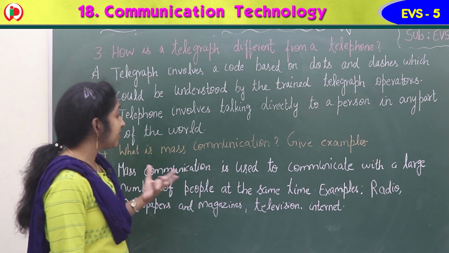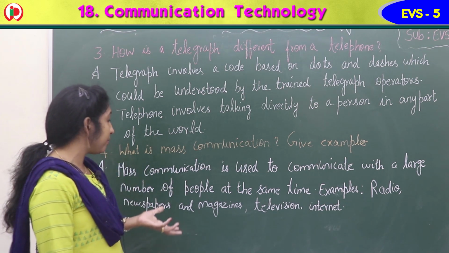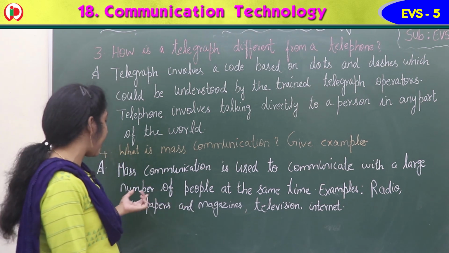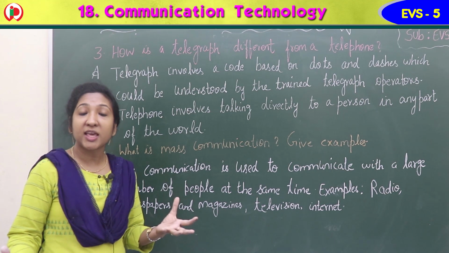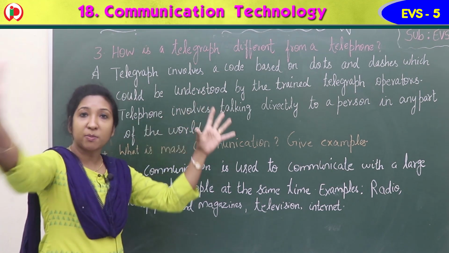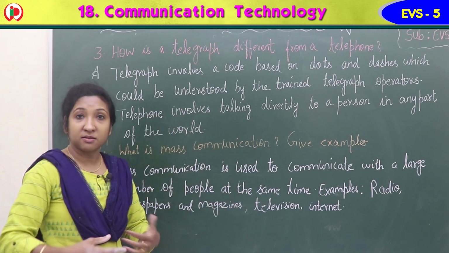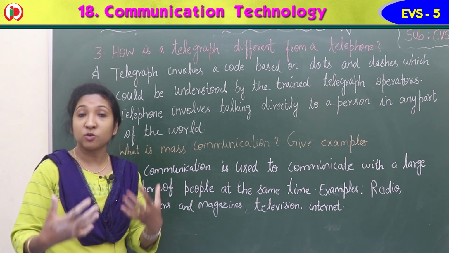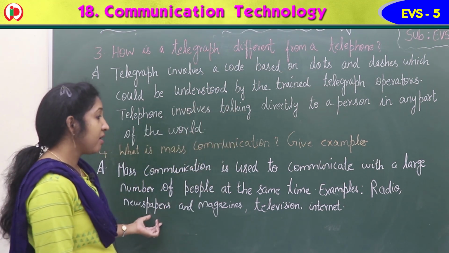Now, fourth question, what is mass communication? Give examples. Answer, mass communication is used to communicate with a large number of people at the same time. Mass communication means communicating to a large number of people at the same time. We are sending messages, we are giving information. It's used to communicate with a large number of people at the same time.